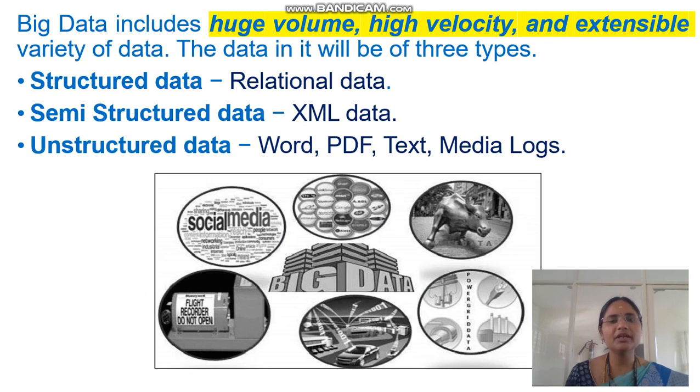Big data includes high volume, velocity and extensible variety of data. The data we use in big data is of three kinds: structured data like relational data, semi-structured data like XML data, and unstructured data such as Word, PDF, text, images and any kind of media logs. So any kind of data, finally, we are allowed to store in big data.